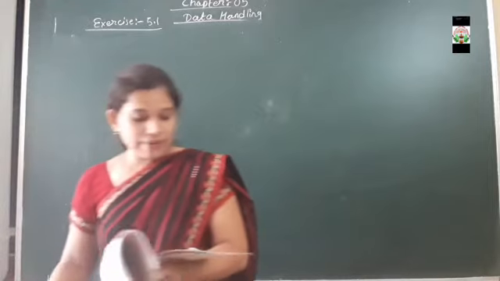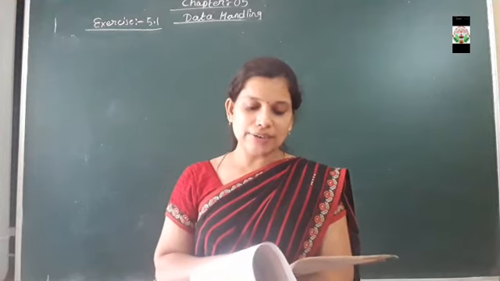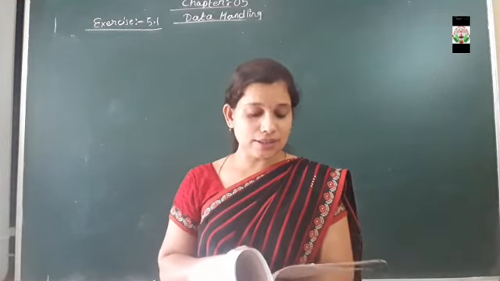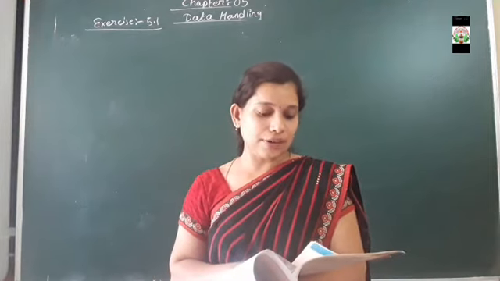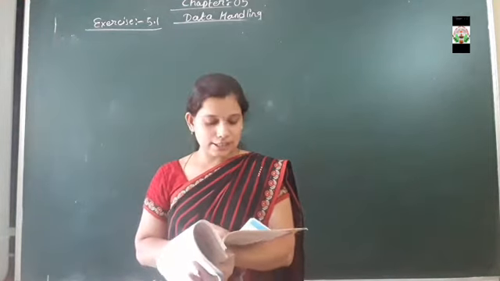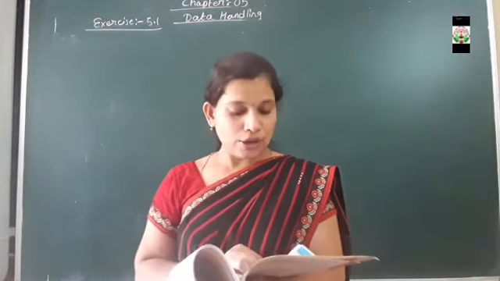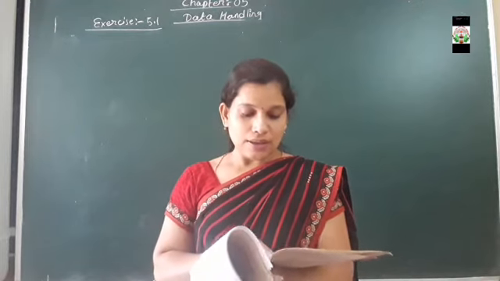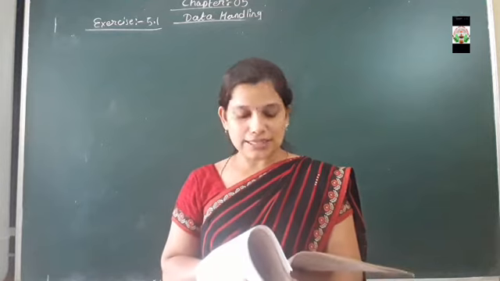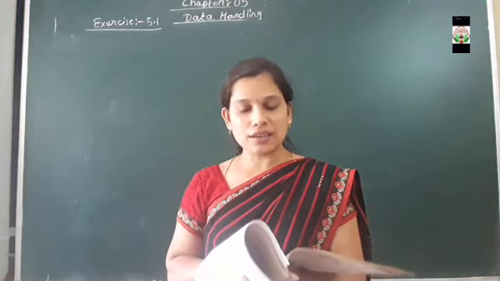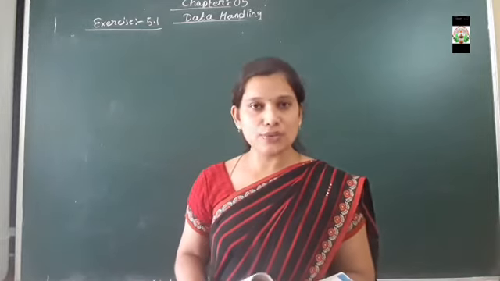Data is given like the weekly wages in rupees of 30 workers in a factory: 830, 835, 890, like that, and the last data is 840. Using tally marks, make a frequency table with the interval as 800 to 810, 810 to 820 and so on. So we have to make tally marks using this interval.